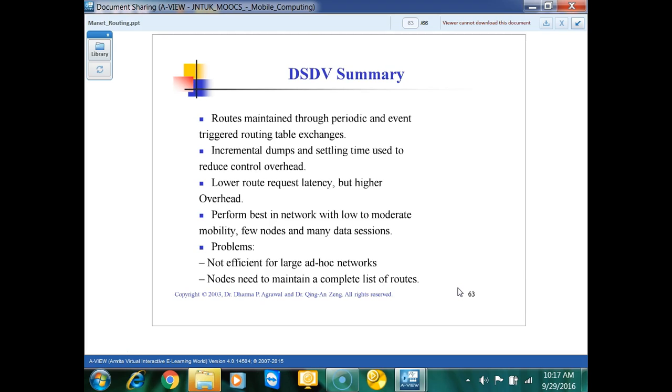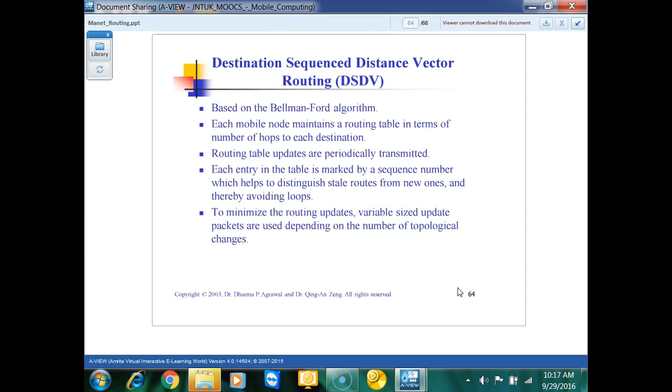This information is not efficient for large networks, and it will create a lot of overhead. This is one destination. Each mobile node maintains a number of hops for each destination.